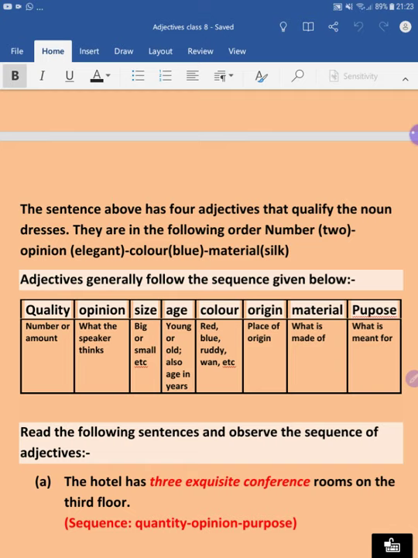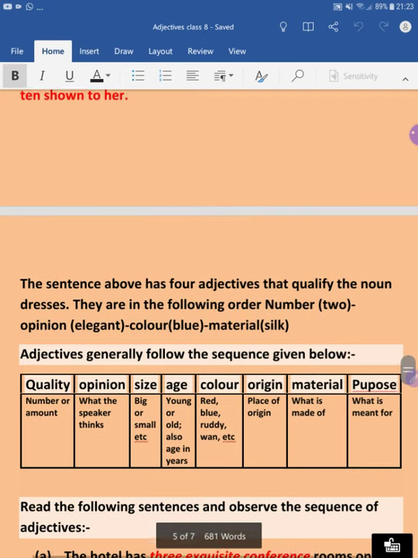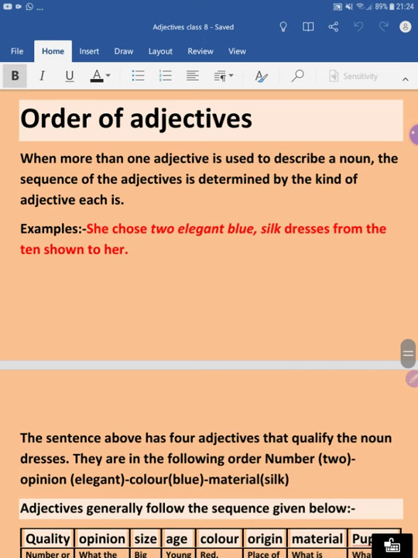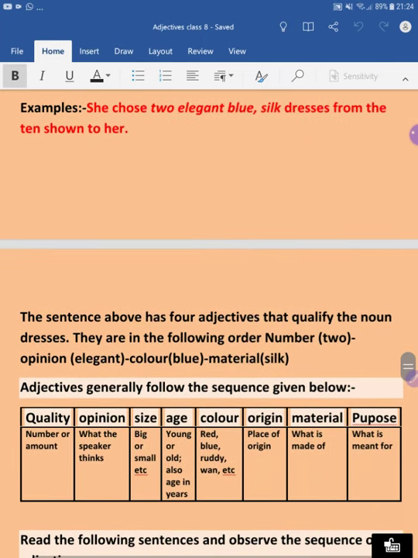Then color, and we can see the color is being talked about in this example. In the above example, we took the quantity, the opinion, and then the color. Size and age were not there.